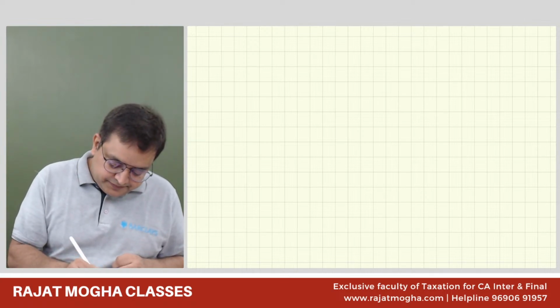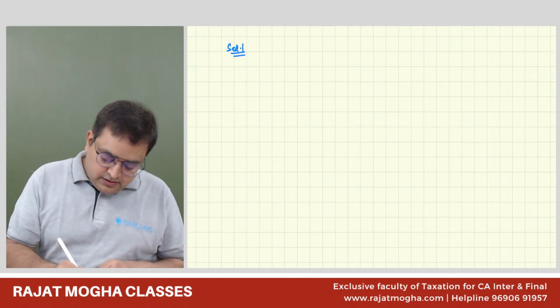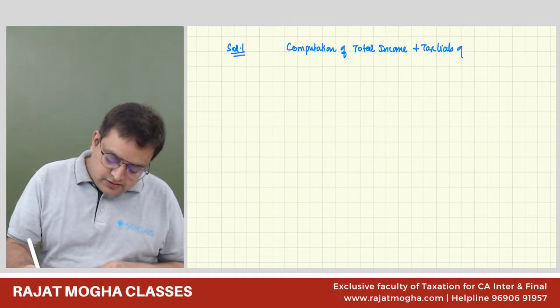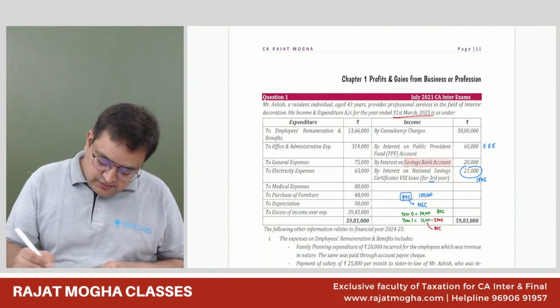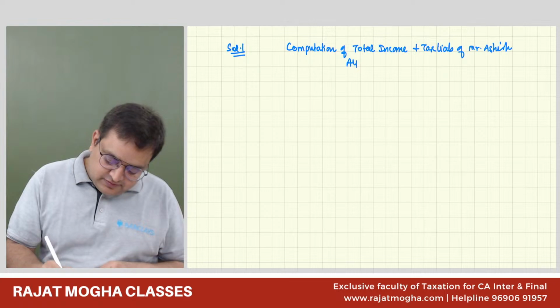Solution 1. Computation of total income and tax liability of Mr. Ashish, assessment year 25-26, and we are following the optional regime.